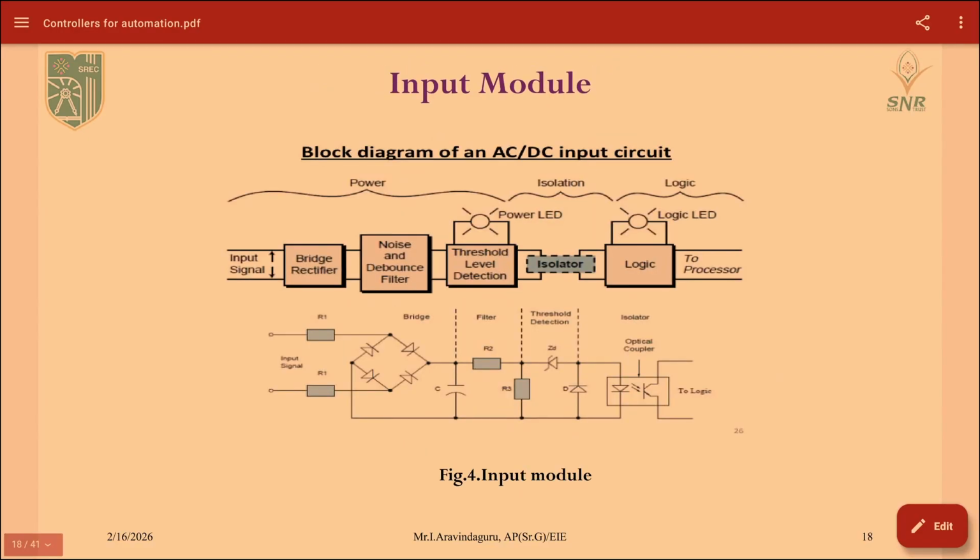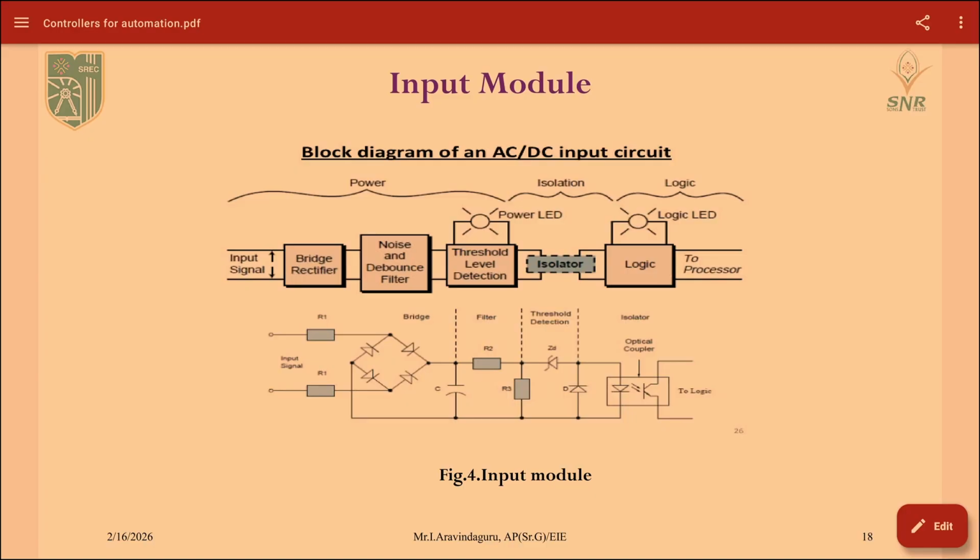And this is the input module block diagram. Here the input signal, that is the sensor signal, will be given to our bridge rectifier. We all know about rectifiers. It converts AC to DC by using this bridge rectifier, and the noise filters will be used to filter the unwanted signals and noises here.